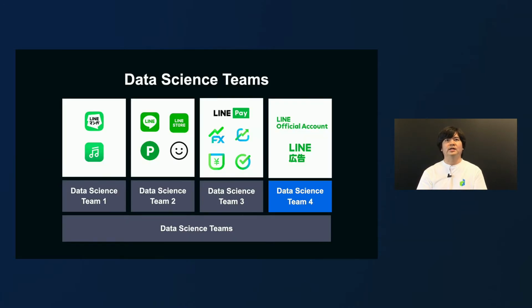Data Science teams consist of 4 units. Team 1 for Line Manga and Line Music, Team 2 for Line Messenger, Line Stickers, and Line Points, Team 3 for B2C Financial Services, then my team, Team 4 for B2B Services, namely Line Official Account and Line Ads.